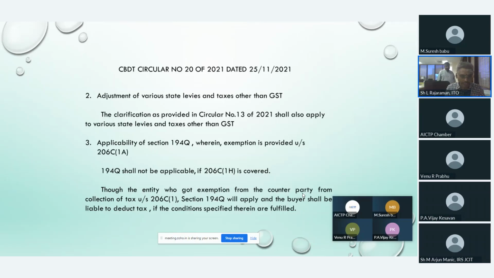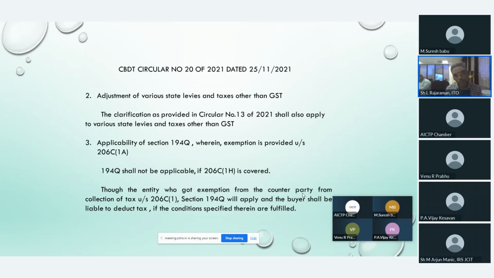This is okay. The next condition here is, though the entity got exemption from the counterparty from collection of tax under section 206C(1), section 194Q will apply and the buyer shall be liable to deduct tax if the conditions specified therein are fulfilled. Let me explain in detail.